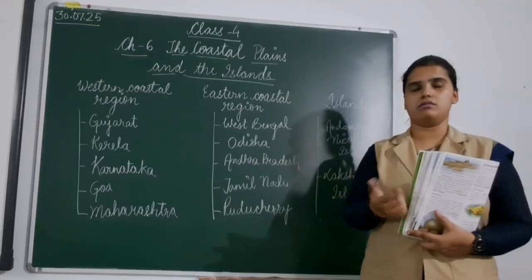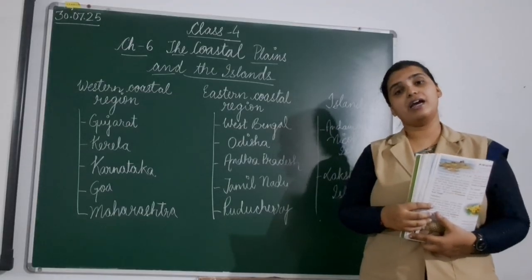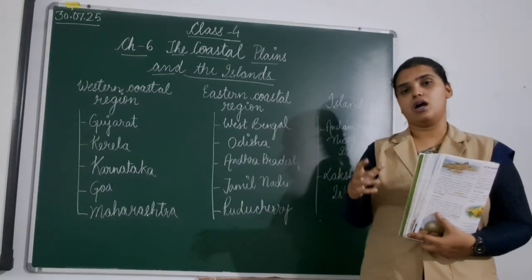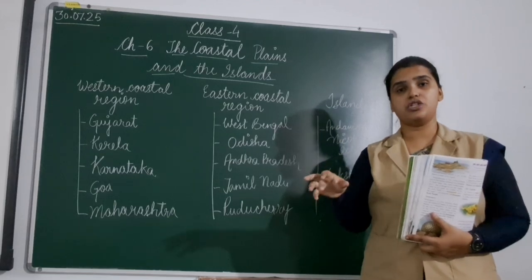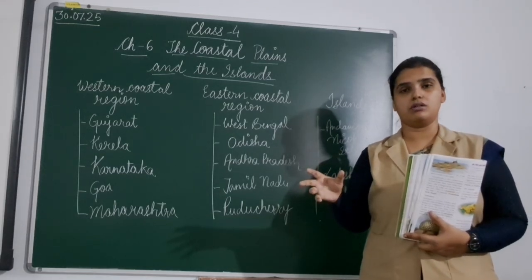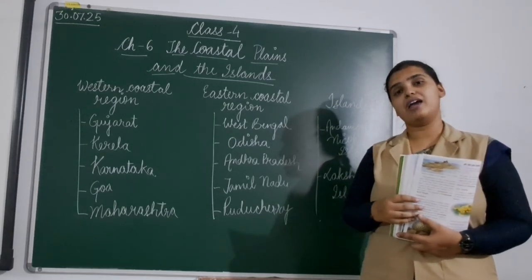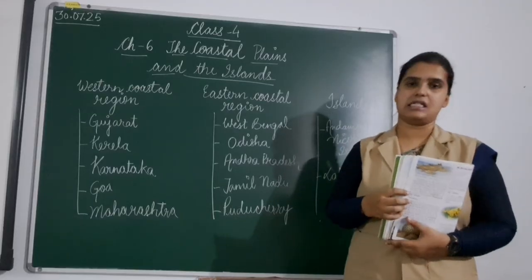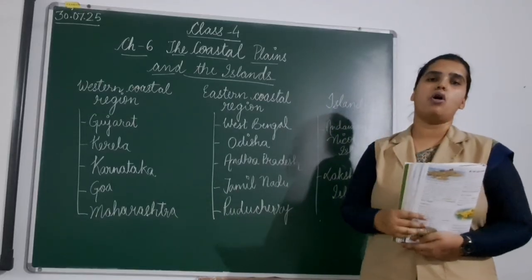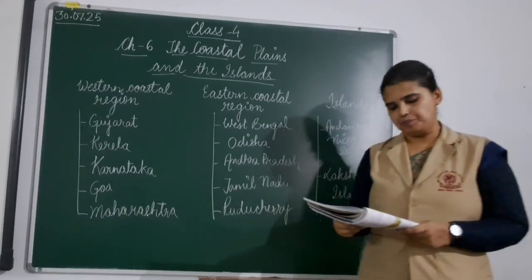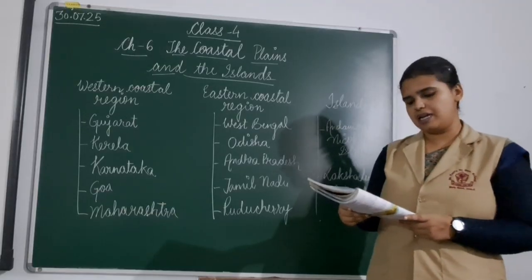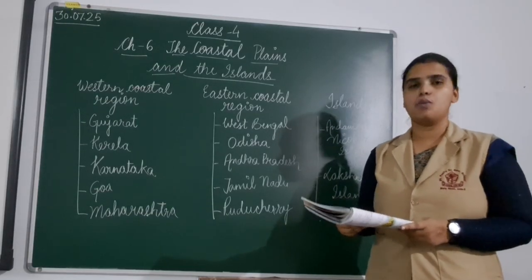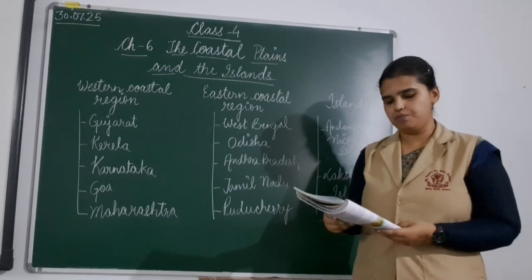Here the prisoners were kept by the British, and they were tortured mercilessly. That is why it is famously known as Kala Pani ki Saza, because it had water all around, as it was an island. The capital of Andaman and Nicobar Islands is Port Blair. I have already told you.